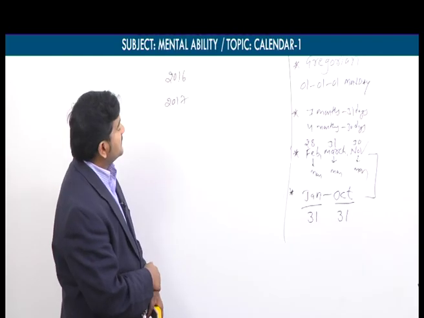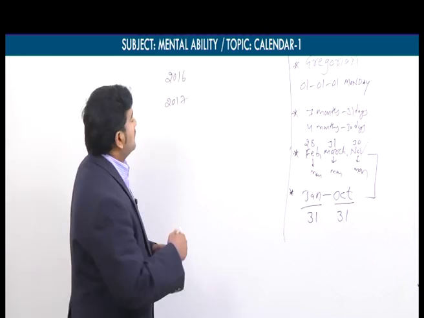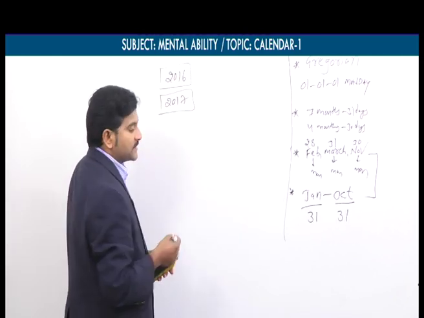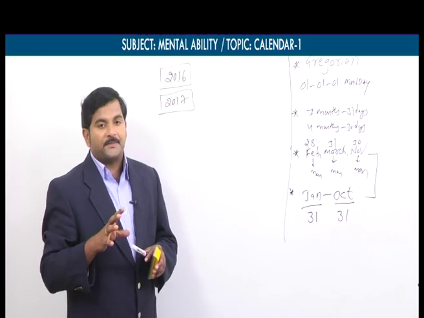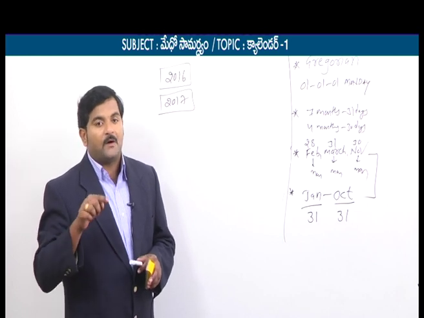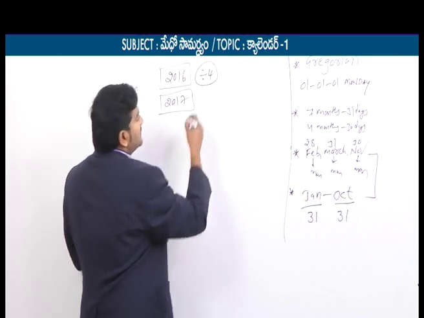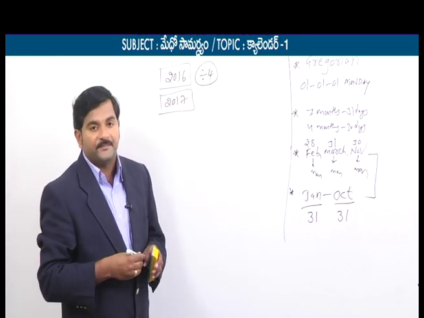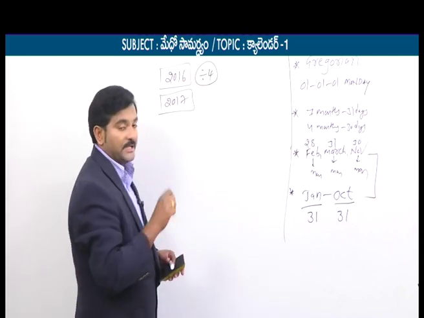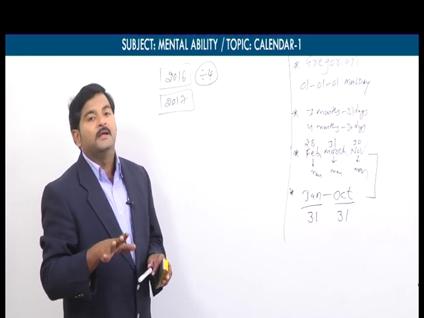Now we are discussing which year is leap year and which year is non-leap year. For example, let's focus on 2016 and 2017. Except century years, if the remaining all the years are exactly divisible by 4, I repeat this sentence once again. Except century years, if the remaining years are exactly divisible by 4, then that year is said to be leap year. If not, it is said to be non-leap year.